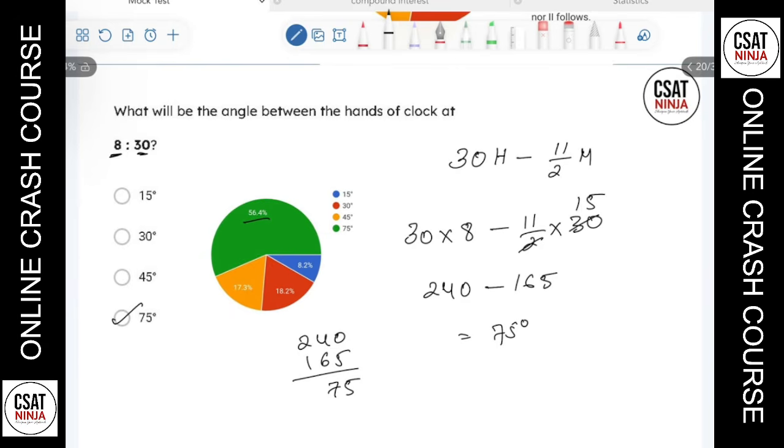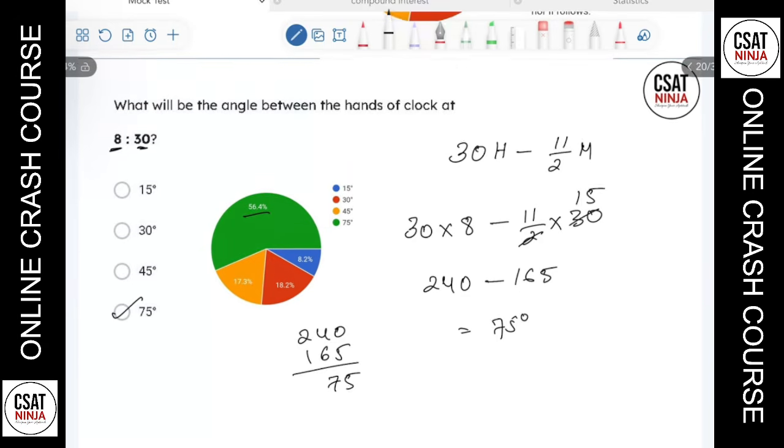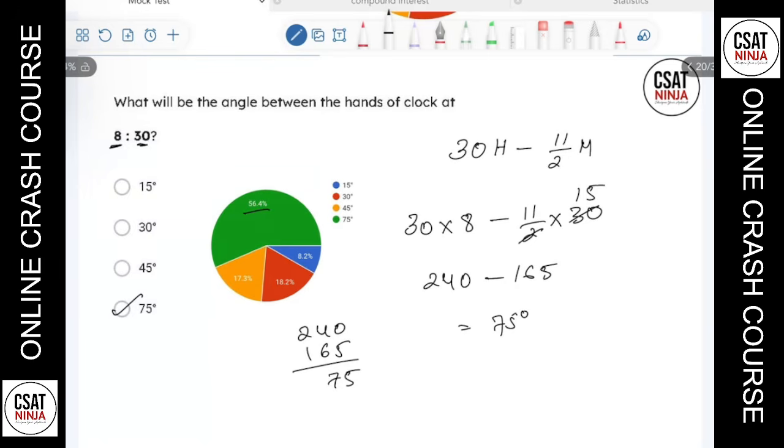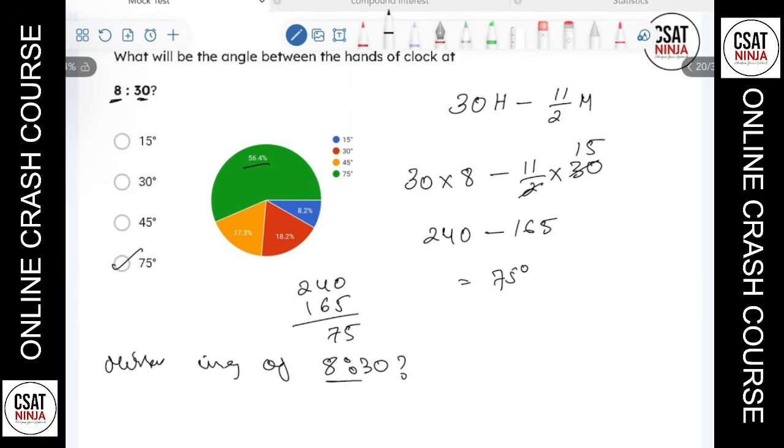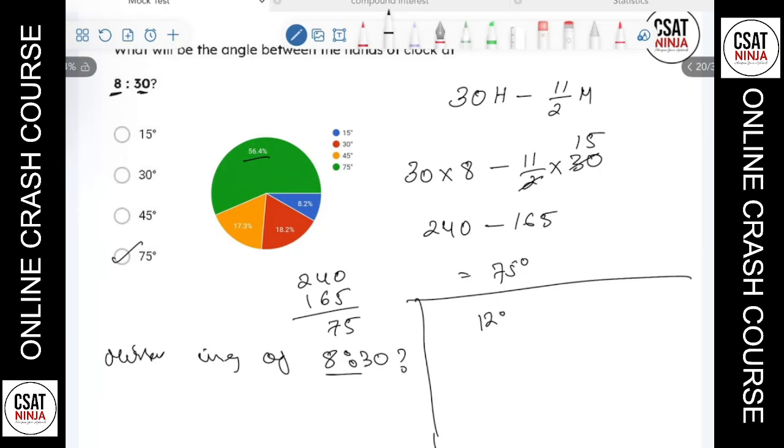And I'll give you another approach question as well. Since we are discussing clocks, if you are asked to find the mirror image of 8:30, always do it like this. We know 12 o'clock.